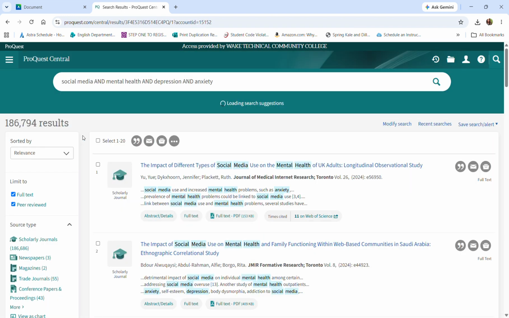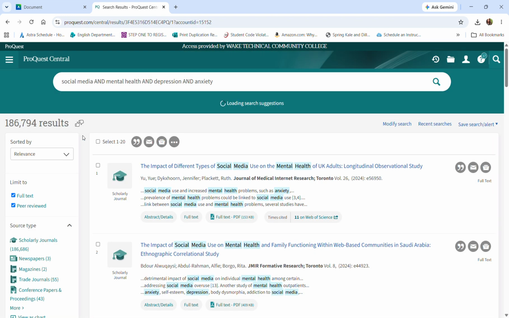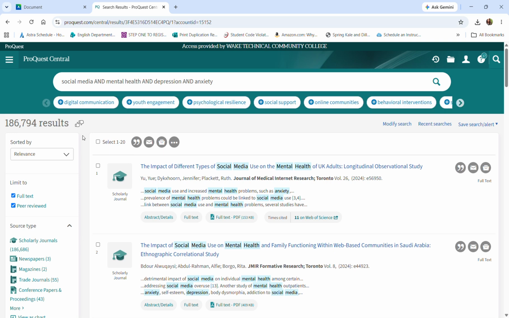And what you're going to then do is actually narrow down your searches, because what you'll see is you might get a lot of results. 186,000 is a ton. You do have to have recent sources published within the last 3 years. So that, of course, helps you.